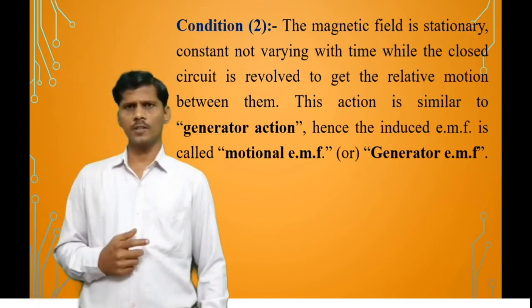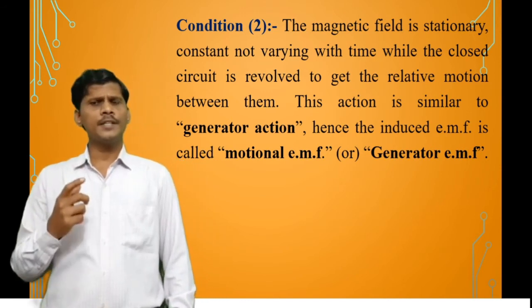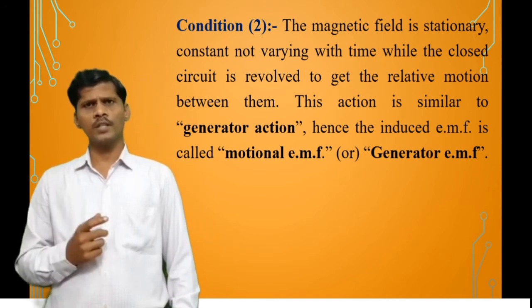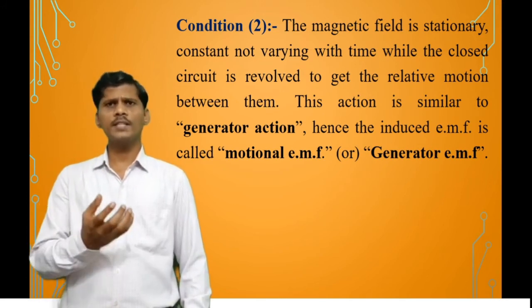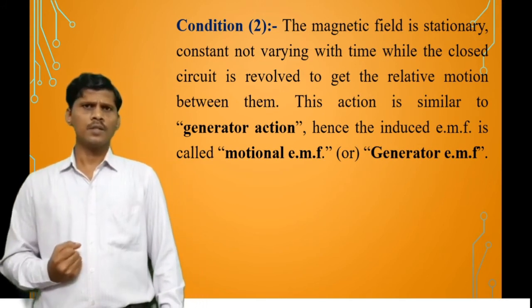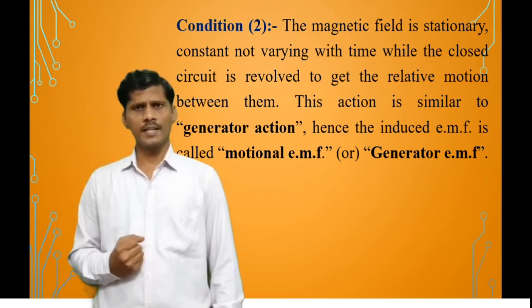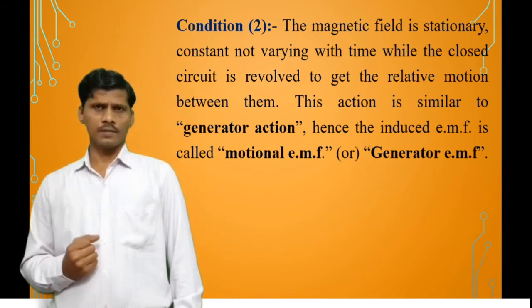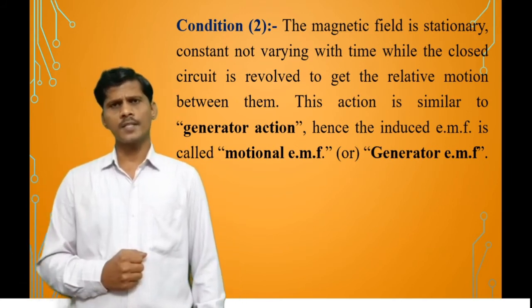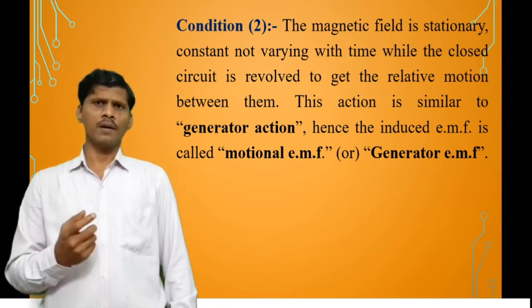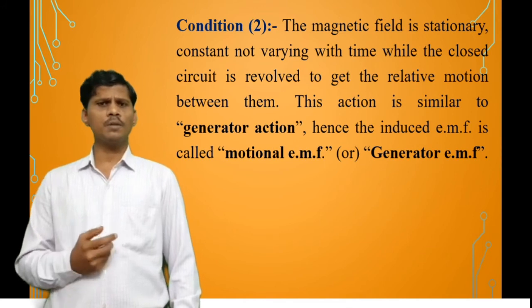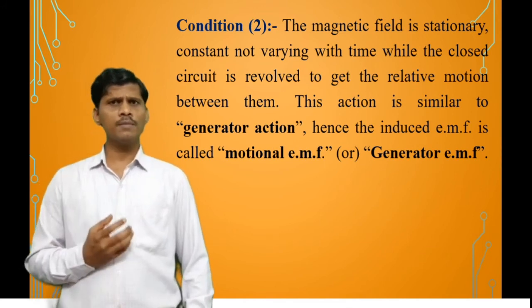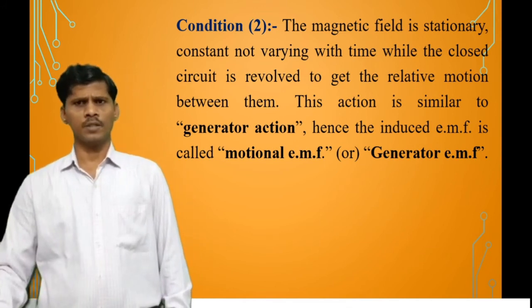This action is called generator action, and the induced EMF is called motional EMF or generator EMF.